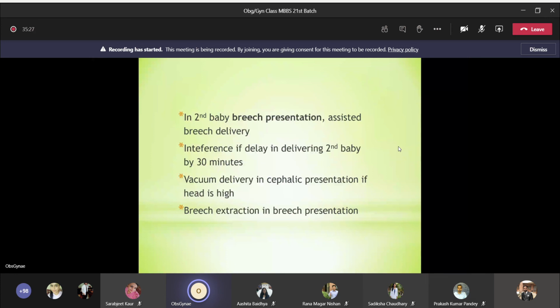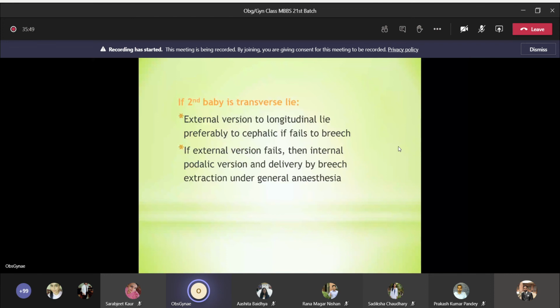She can deliver the breech vaginally, okay? So you can go for assisted breech delivery. And just like the cephalic, you rupture the membrane, you augment labor, and you do breech vaginal delivery. If the second baby is transverse lie, then what you do? You can do external version, okay? You can just try to rotate the baby abdominally to make it cephalic. And if it fails, you can make it breech, okay? Transverse, either you can bring the head down or you can bring the buttocks down.